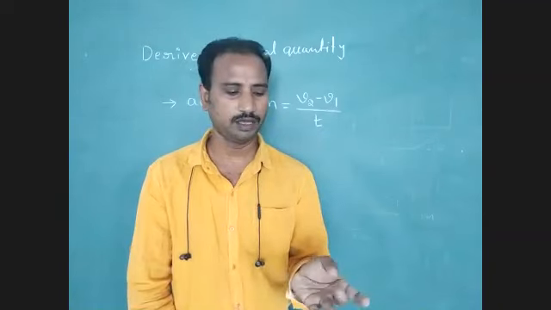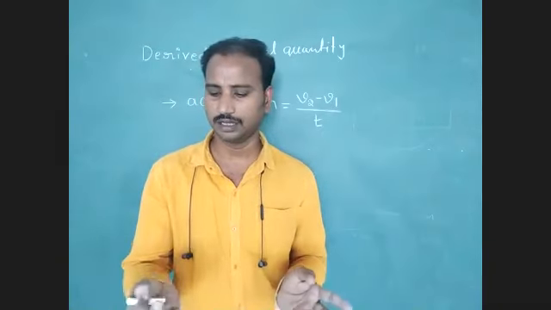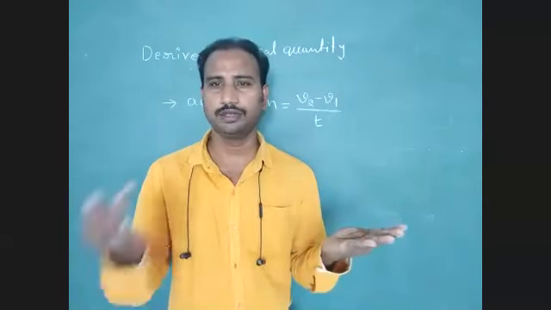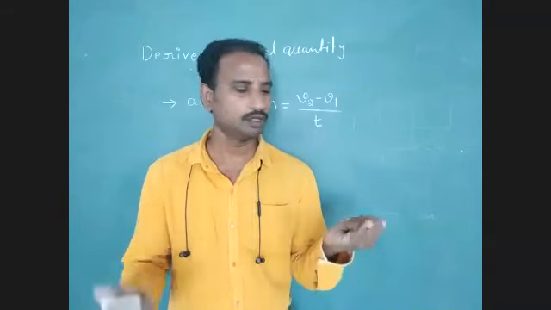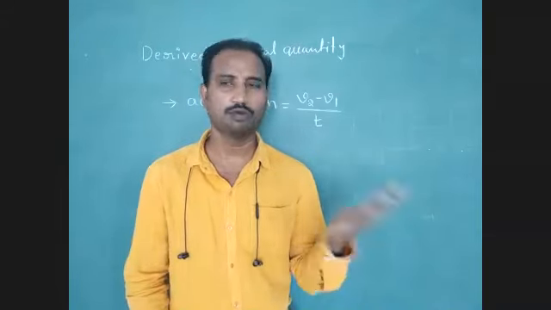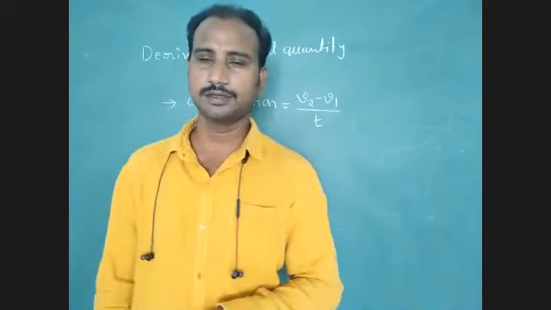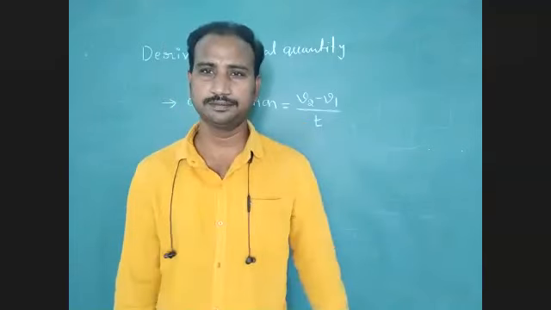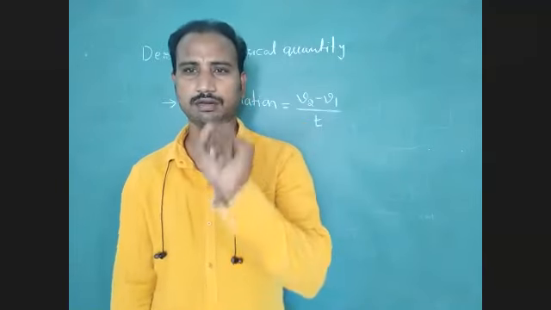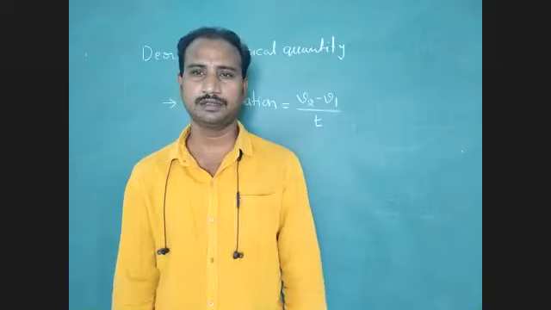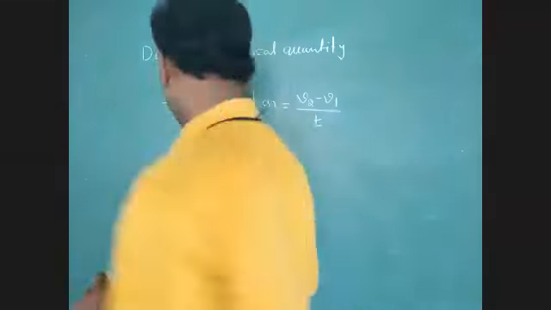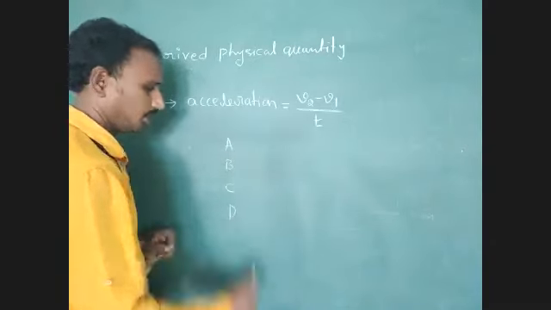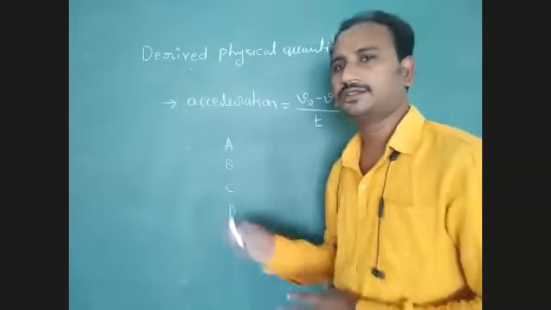A, B, C, D, E, F, G, H, I, J, K, L, M, N, O, P, Q, R, S, T, U, V, W, X, Y, Z. 26 letters are there. I can ask the meaning of each letter. Tell me, what is the meaning of each letter? A, B, C, D. Okay, these are all just letters.